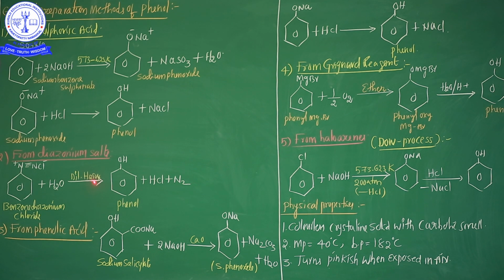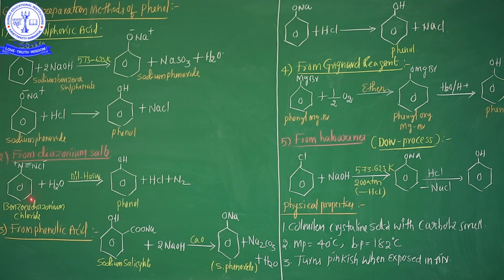The method involves the hydrolysis of diazonium salt either in the presence of sulfuric acid or water by a distillation process. In actual practice, the diazonium salt solution is added to boiling dilute sulfuric acid, when it gets hydrolyzed to yield the corresponding phenol.